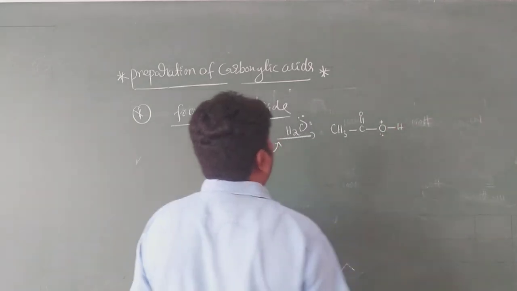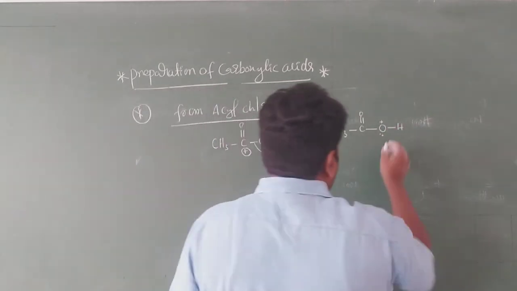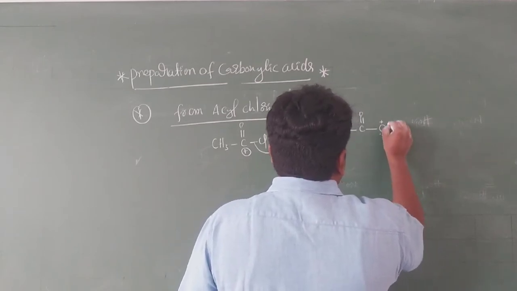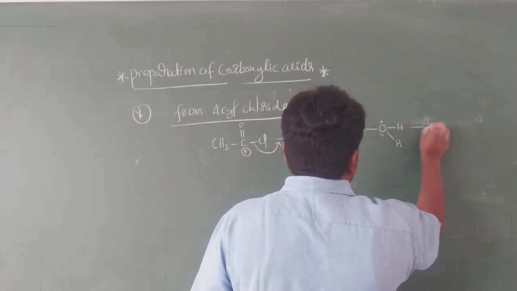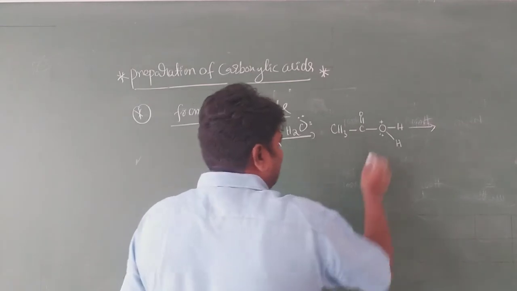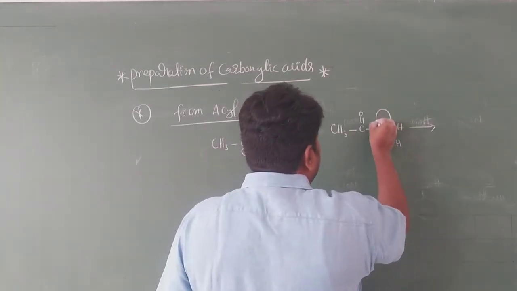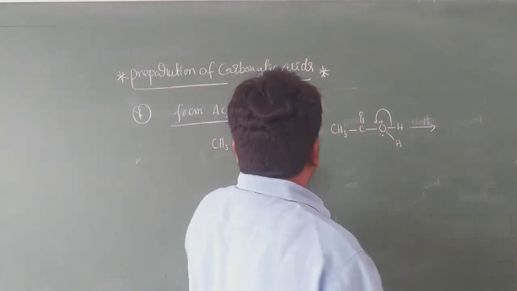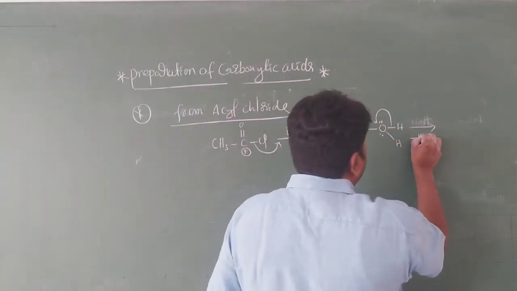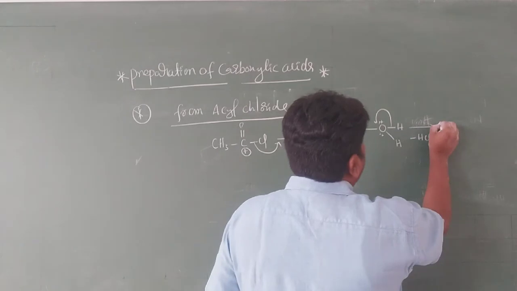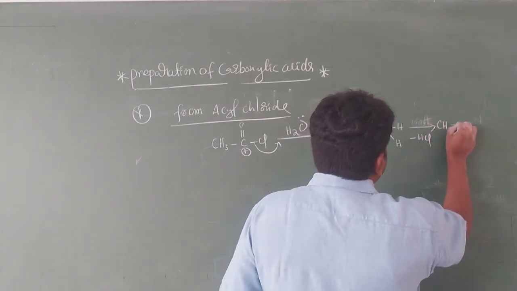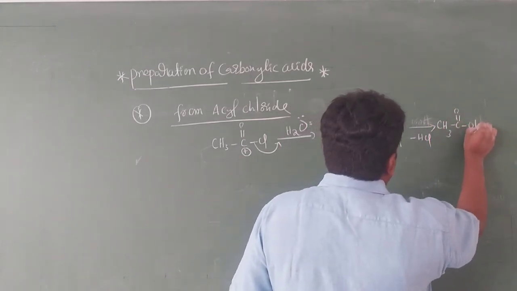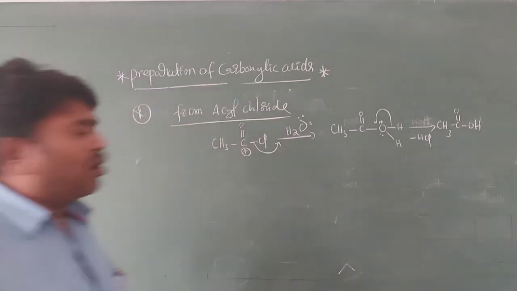Next one, this is very important, my dear students. One more hydrogen is there. What happened here? These two electrons are gained by this only. It is eliminated as H plus. This H plus and the Cl minus, it is minus HCl. You will get CH3, C double bond O and OH. This is a carboxylic acid.